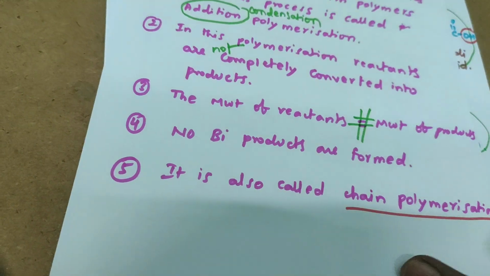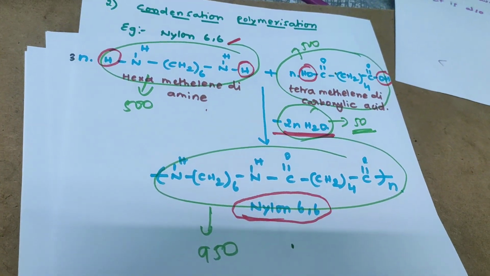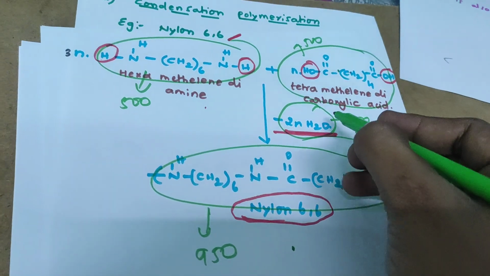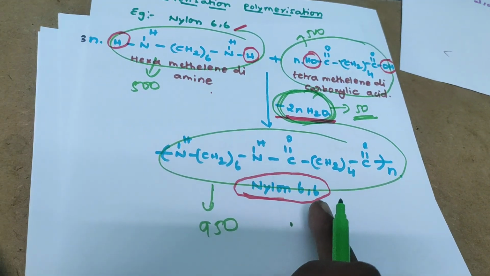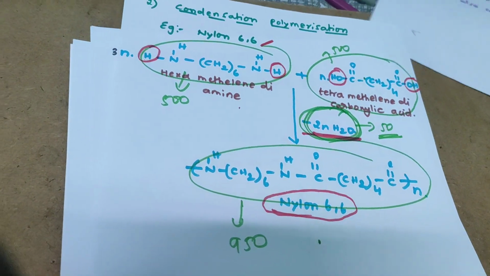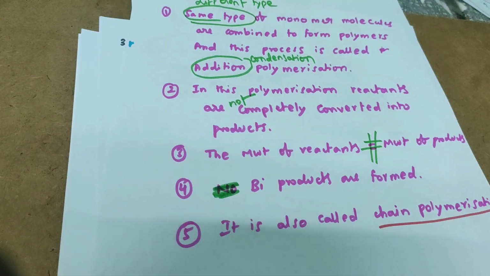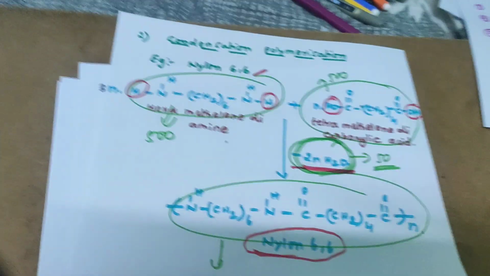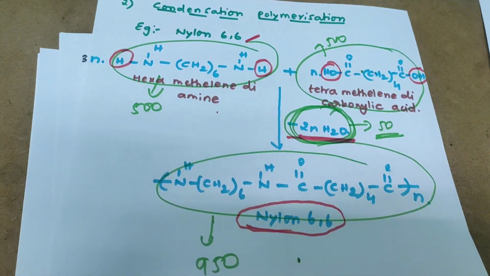So the fourth point. What is the fourth point? Byproducts are formed. Here, in nylon 6,6, additionally we also get a water molecule. So byproducts are formed. This polymerization mechanism is also called the stepwise polymerization mechanism.